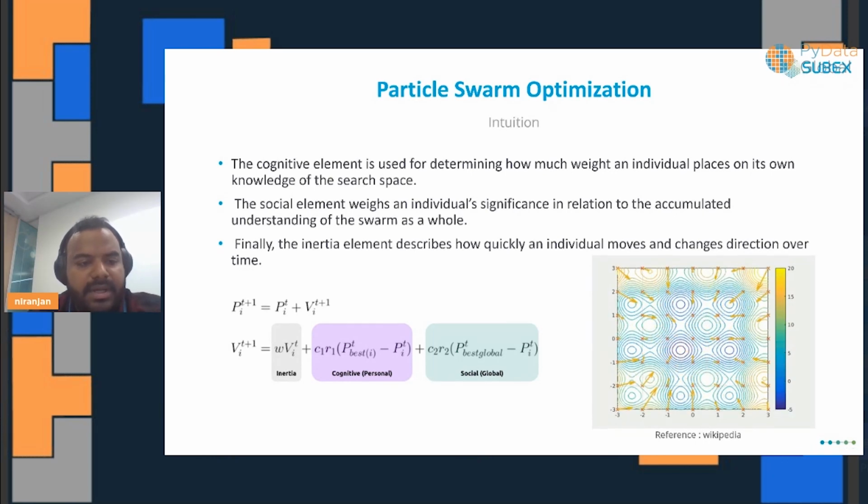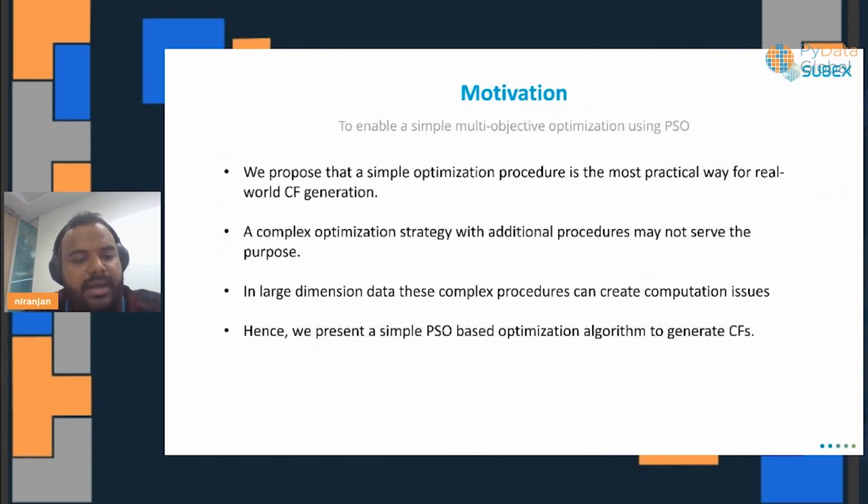Now, moving on, why do we use particle swarm optimization here? This is a simple approach to generating counterfactuals. Why do we use a simple approach? In most of the scenarios that we have, we want a lot more control over the outcomes that are generated.